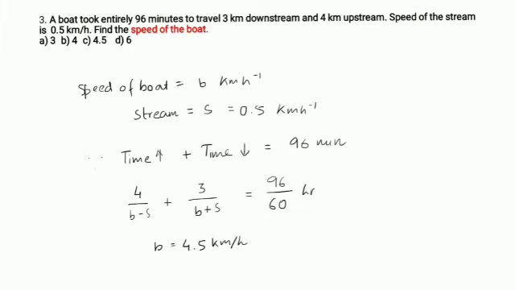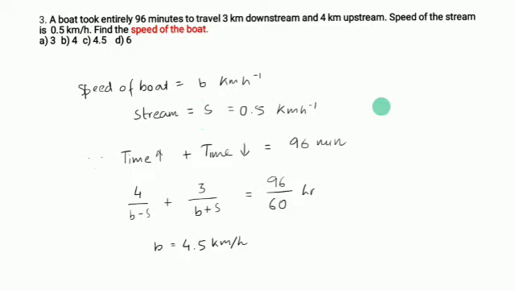Let's say the speed of the boat is b kilometer per hour, okay, as I'm supposed to find out the answer in kilometer per hour. Speed of the boat, let's say b, and speed of the stream, let's say s. Maintain the unit, it's kilometer per hour.